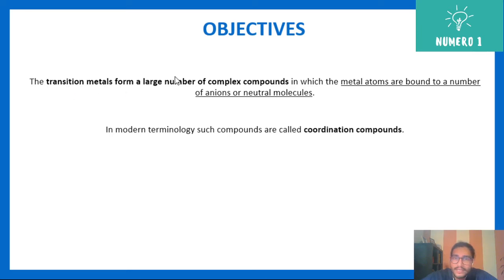So transition metals form a large number of complex compounds, in which the metal atom present at the central position is bound to a number of anions or neutral molecules, and they form coordination complexes. In modern terminology, such compounds which have a central metal atom with anions and neutral molecules around it are called coordination compounds.